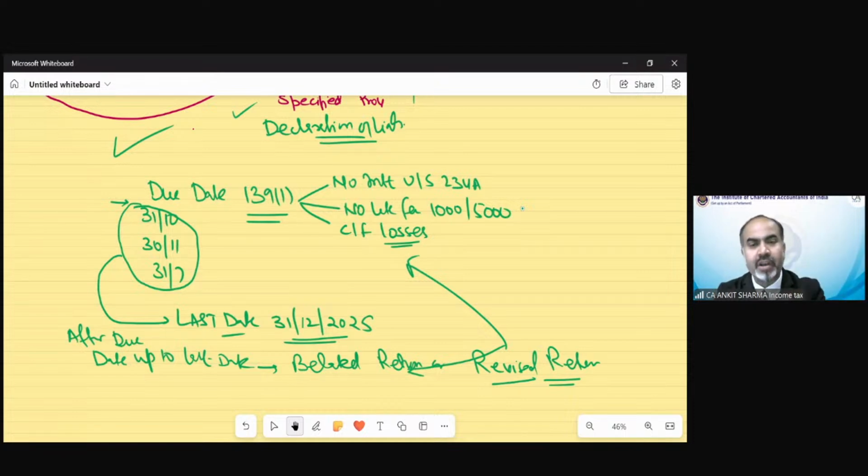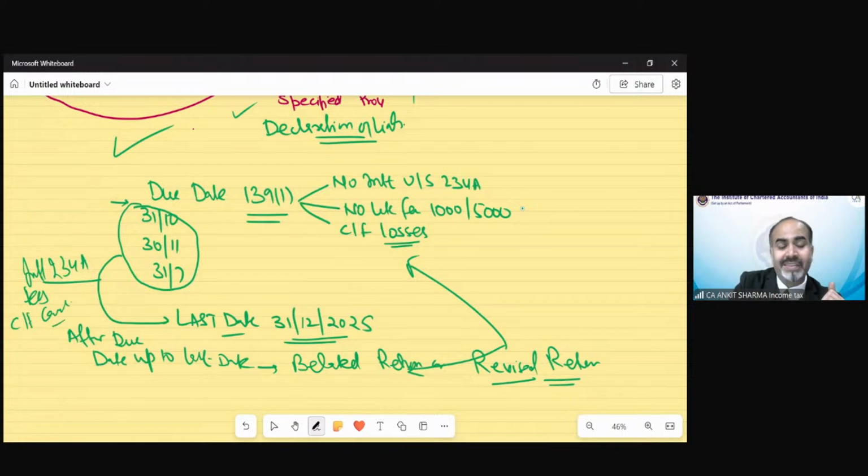There is no issue on revision of either the belated return or the original return. But the last date would be 31st December 2025, and there would be some disadvantages. There would be interest under section 234A. There could be fees, which could be 1,000 or 5,000, and the losses you cannot carry forward except income from house property and unabsorbed depreciation.